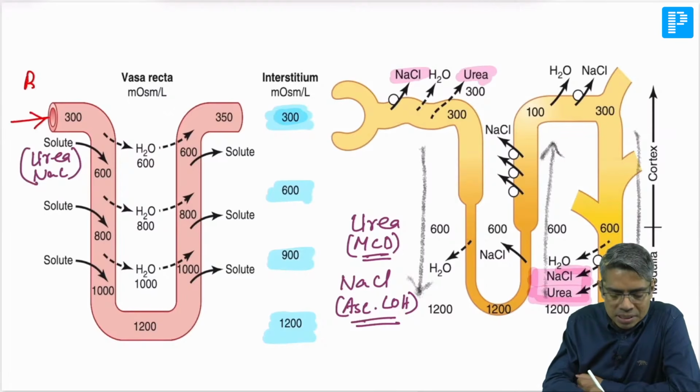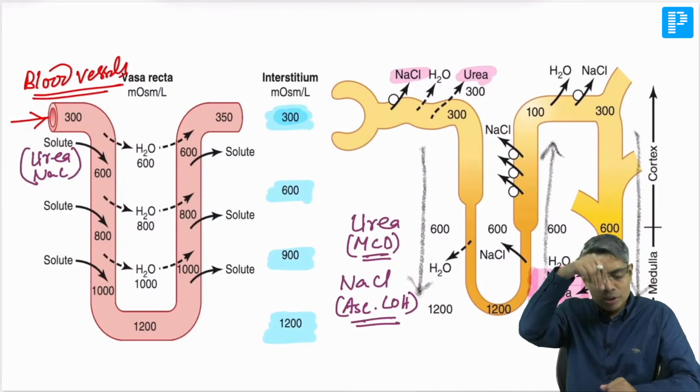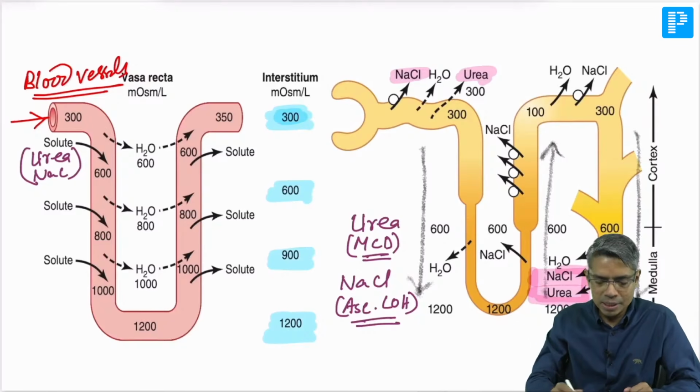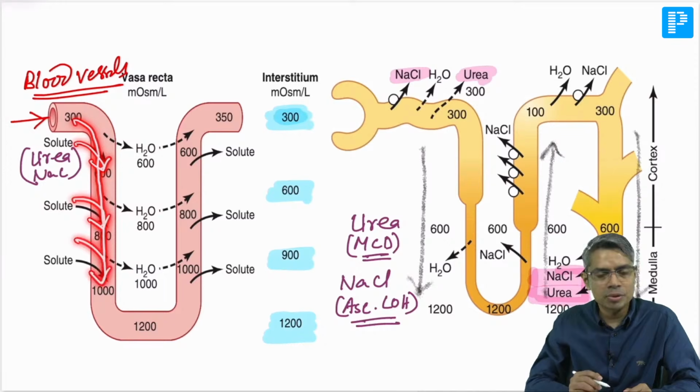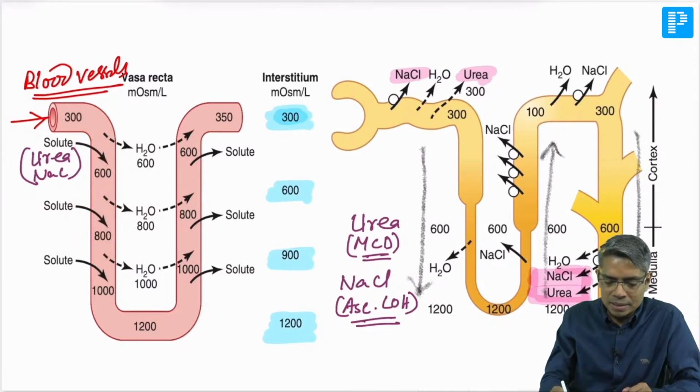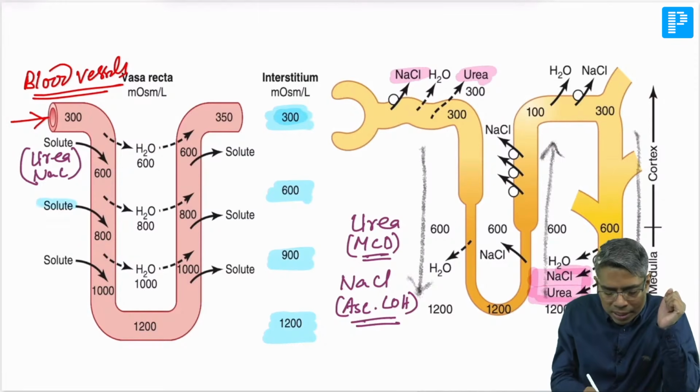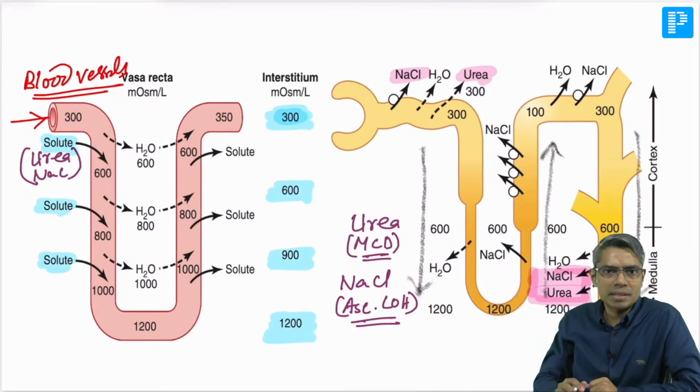So vasa recta, this is basically blood vessels. This is the peritubular capillary loop. This is basically blood vessels, right? So whenever the blood is going towards the tip of the medulla, okay, so this is the direction of the blood. So blood will try to reabsorb this solute from the interstitium. So that's why solute is entering. This is a diagram from Guyton's. So you can find out solute is entering in the descending limb of the vasa recta.